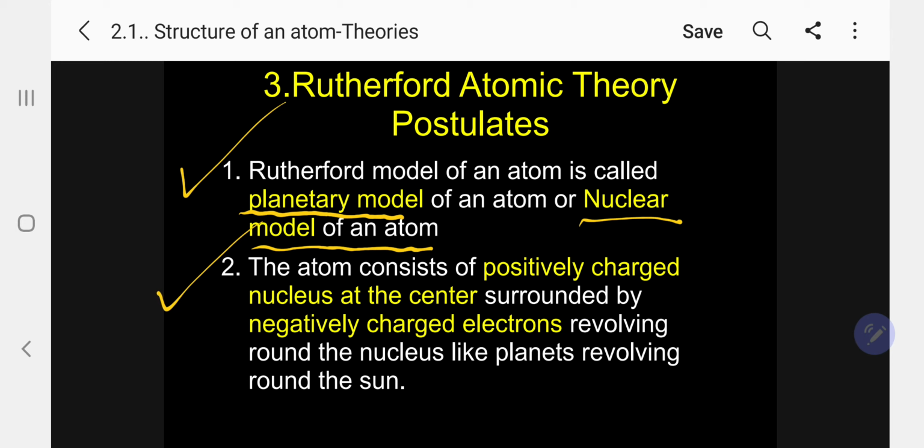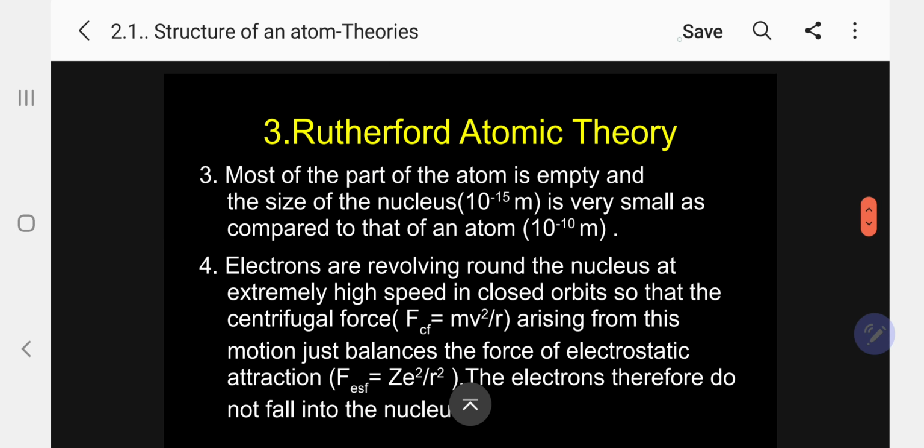Kindly follow. Number 2: the atom consists of a positively charged nucleus at the center, surrounded by negatively charged electrons revolving around the nucleus like planets revolving around the sun. That's why it is called the planetary model or nuclear model. Kindly follow. Next, the third postulate.